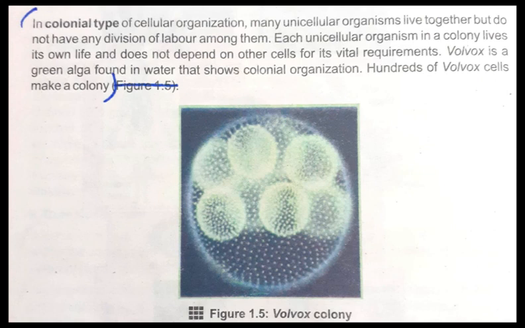So students, what we have studied today: we have studied about 5 major groups of organisms. Then we have studied the basic types of cells, that is prokaryotes and eukaryotes. Then we have studied the basic organizations of cells, that is unicellular, colonial organization and multicellular organization. We have had a detailed discussion and seen the examples of unicellular and colonial types of organization, and multicellular organization we will discuss in our next lecture.